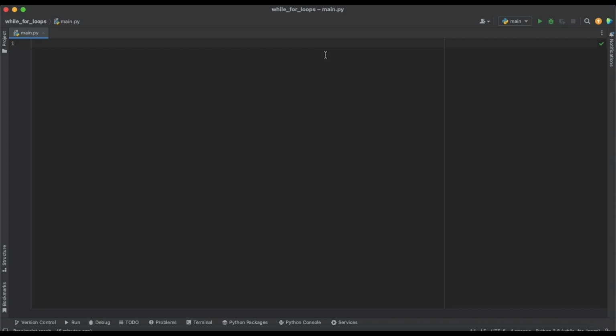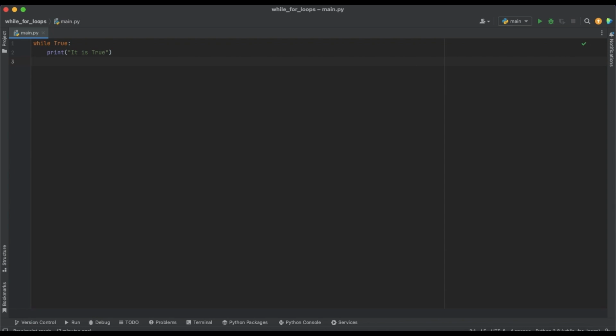I'm showing all of the examples in PyCharm Community Edition. So to do that, we just need to write a while statement, then a condition. For us, our condition will always be true, so we will set it to True. Then we need to write the colon. Then in the next block with indentation, you need to write what the code needs to do if the condition is true. For example, what we want to do is just to print that it's true.